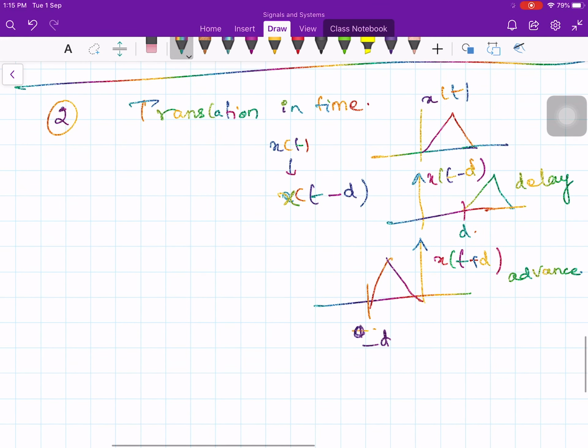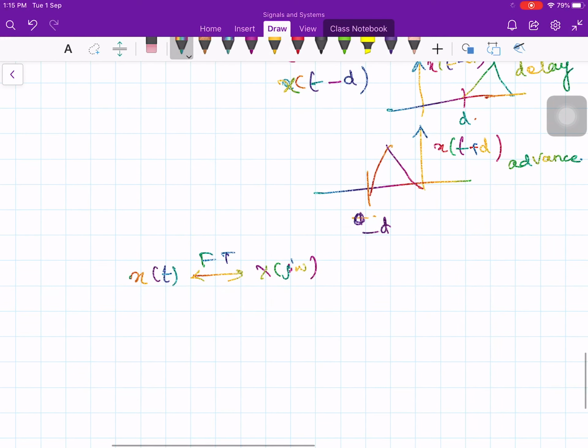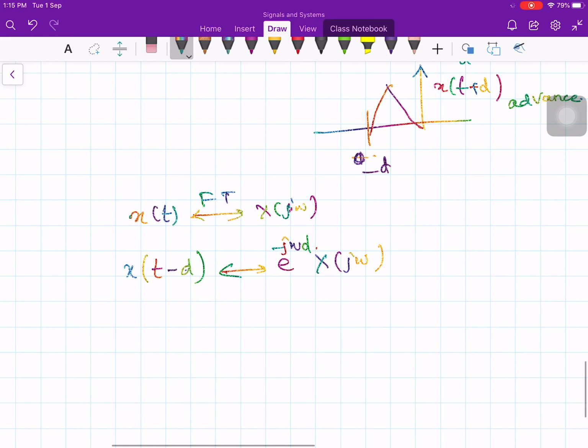So the statement is as follows. You take x of t, and if x of t has the Fourier transform x of j omega, then the delayed or advanced version of your signal, x of t minus d, has a Fourier transform given by the Fourier transform of the signal, x of j omega, multiplied by e to the minus j omega d. So this is a very useful result.